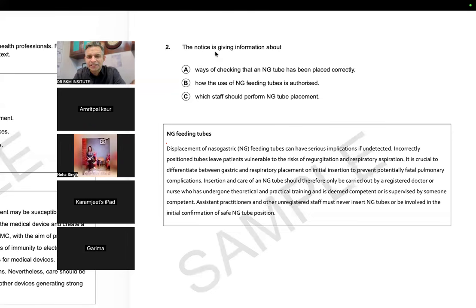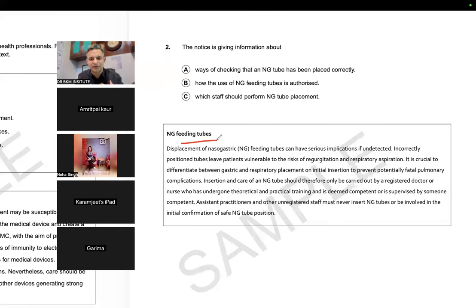Okay. The notice is giving information about... Now these questions are like purpose questions. The notice might be giving information about all the three, but you have to pinpoint which one is the overall topic. So the notice is giving information about, okay, NG feeding tubes.